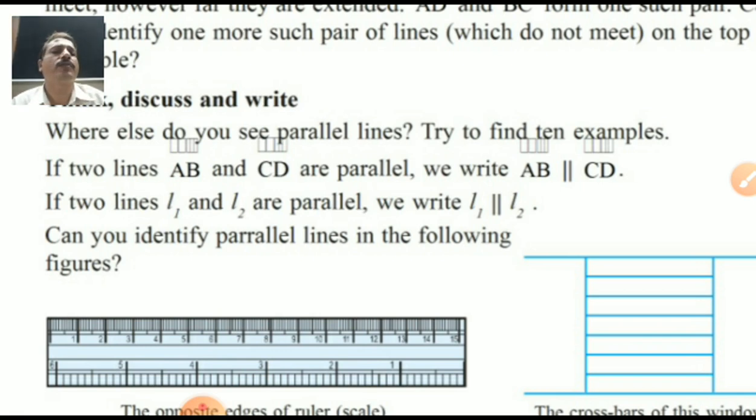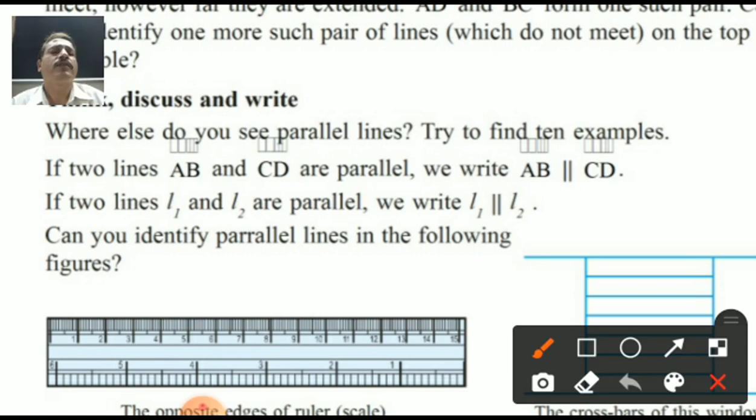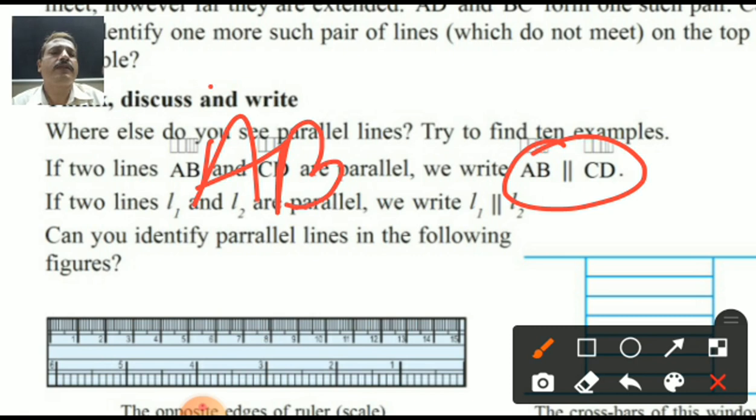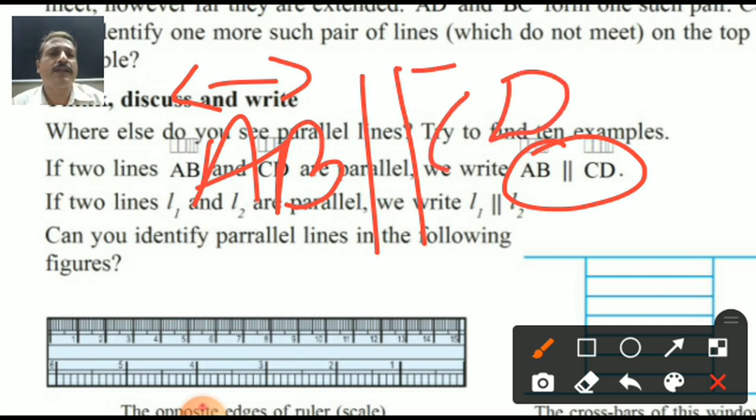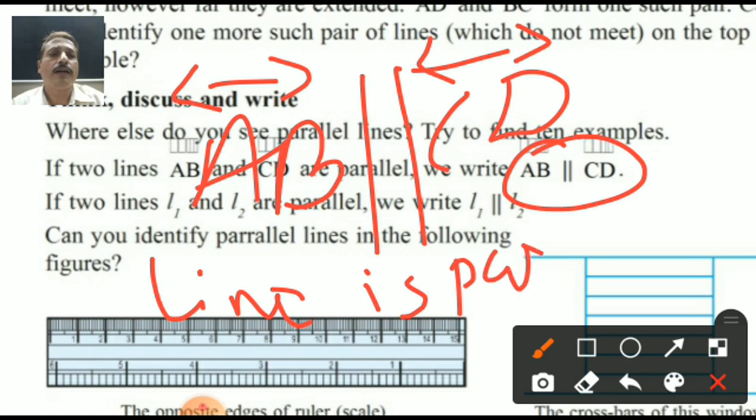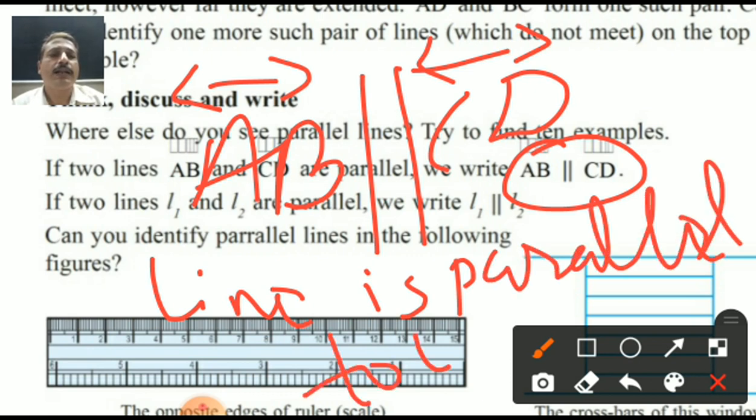See students, how to write the parallel lines? The symbol is here. Line AB, this is called the symbol of line AB, is parallel. How do we read parallel, child? Two straight lines. Line CD, not only CD, line CD. How to read this one? Line AB is parallel to line CD.